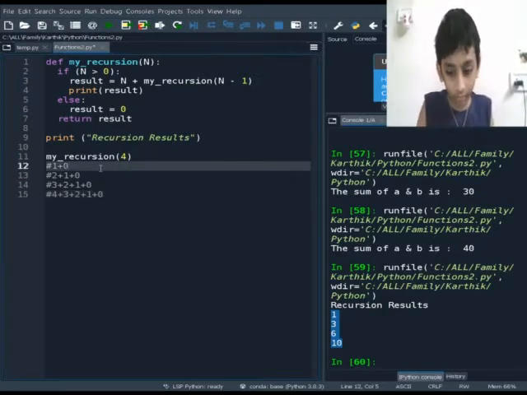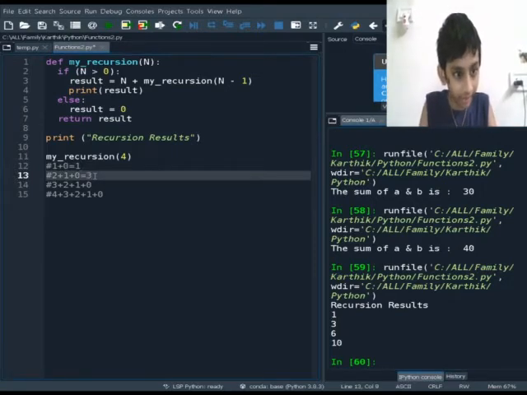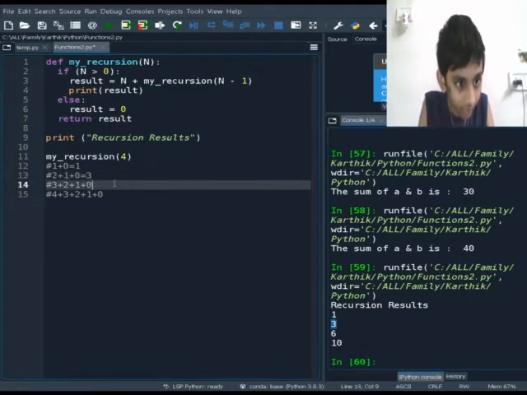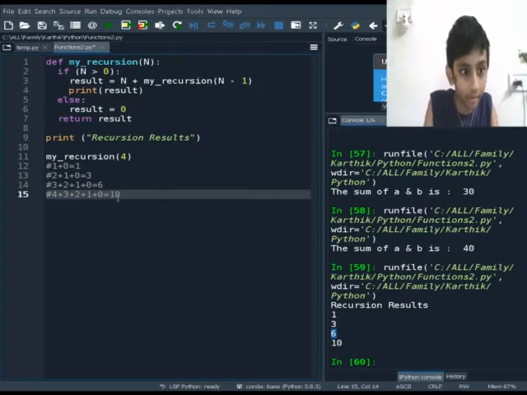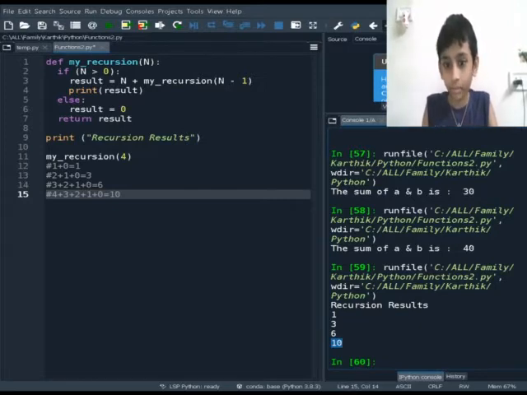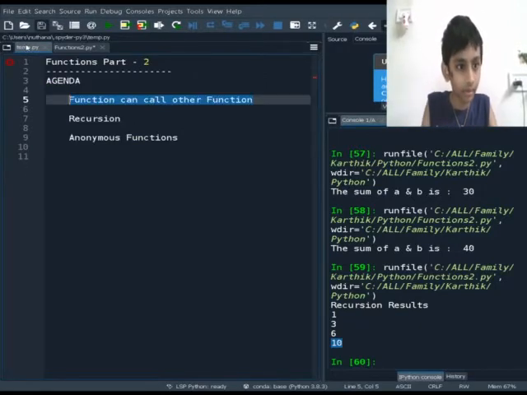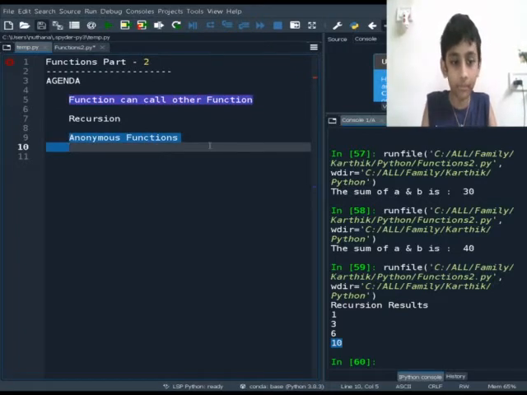So their values are 1. So here it came 1. Then here 3. So it came 3. And this value is 6. So it came 6. And finally 10. So here it executed 10. Now I'm going to explain to you about anonymous functions.